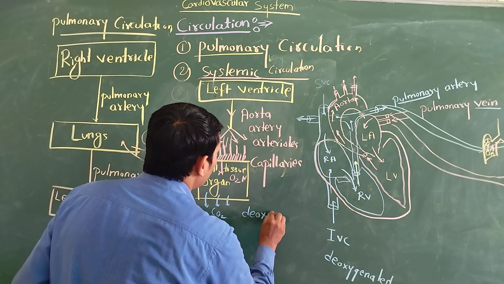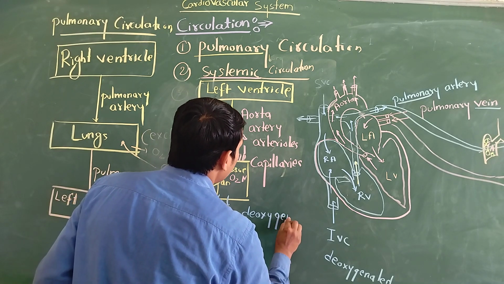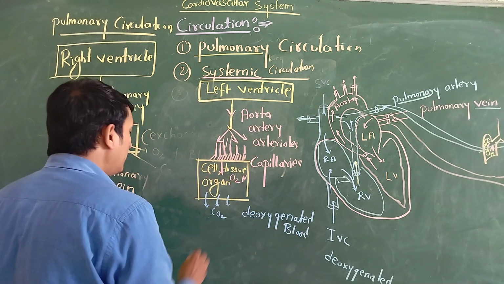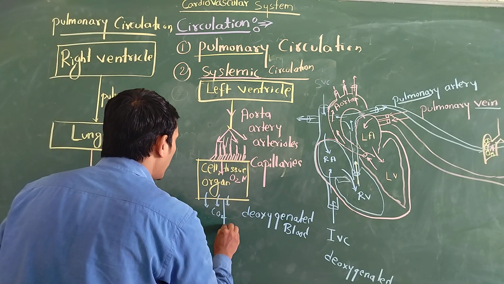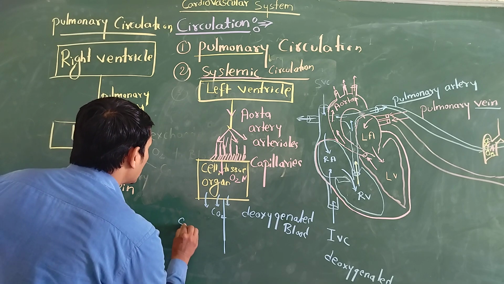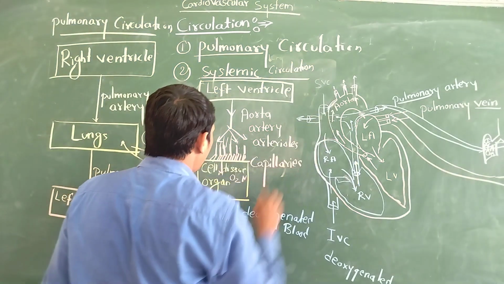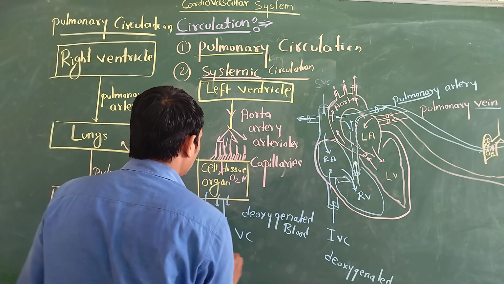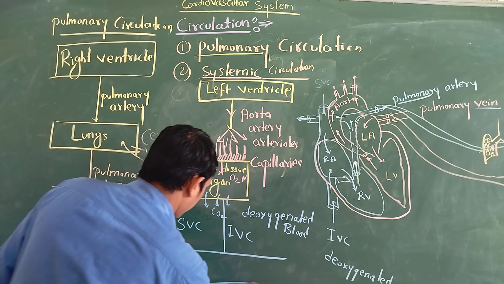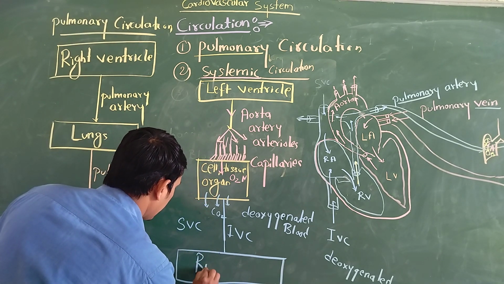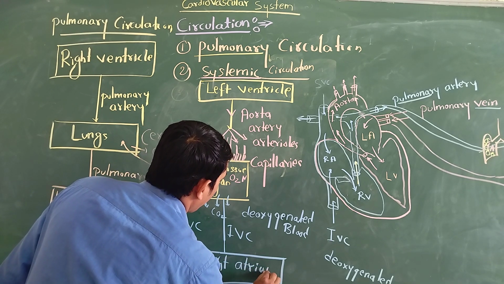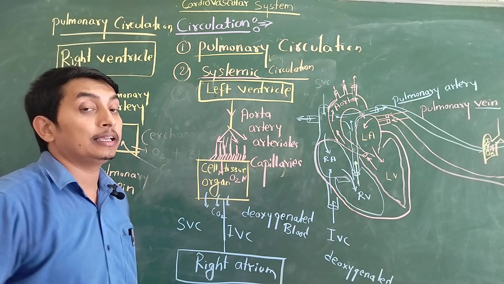This deoxygenated blood is carried by venules. Lots of venules combined together become a vein, and lots of veins combined together become the vena cava. So we have the superior vena cava and the inferior vena cava, which give the blood to the right atrium. This process is called systemic circulation.